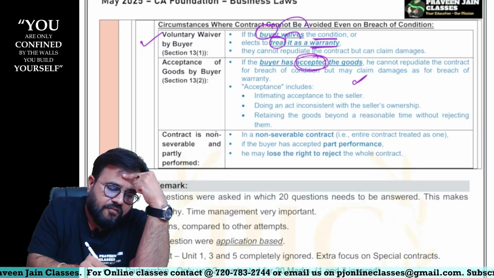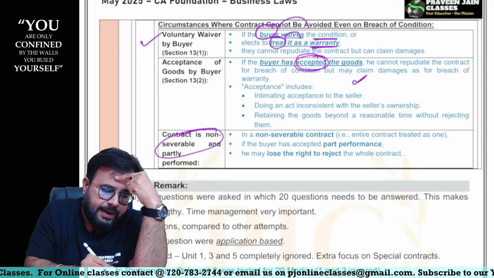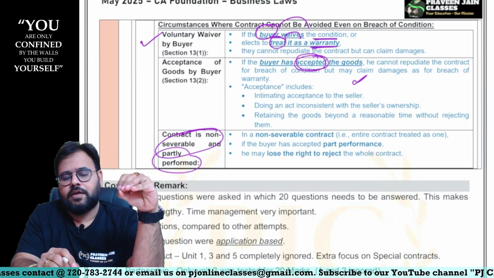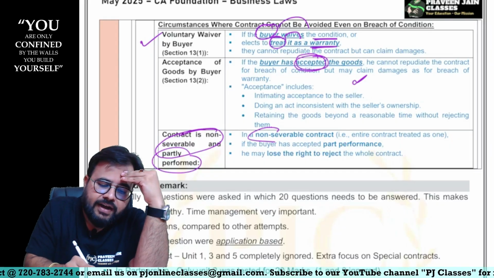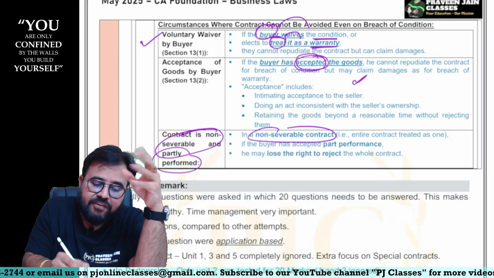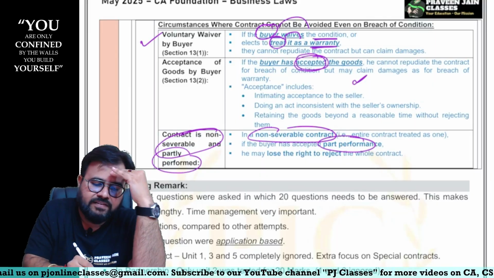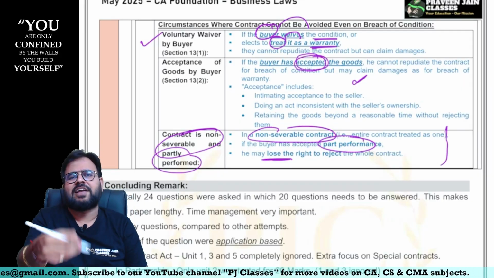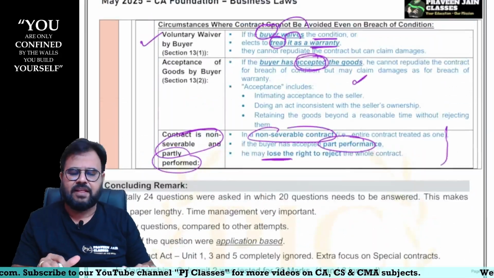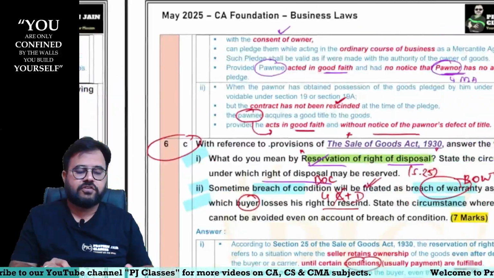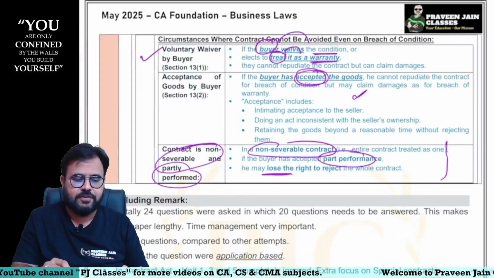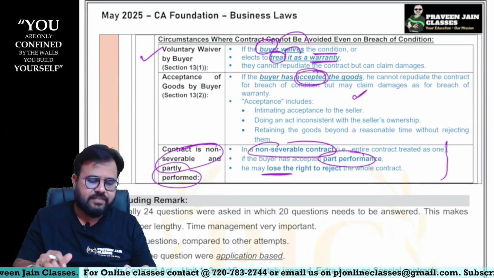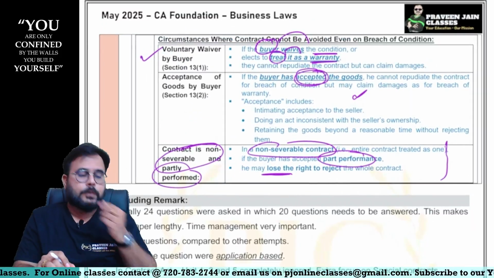Or where the contract is non-severable and partly performed, sir. In other words, here the contract is not separable, in which part performance is made, sir. Then in such a situation, you lose the right to rescind. A beautiful example we could have taken, sir, but anyway it is getting very lengthy now, sir. So these are the questions which were asked in your exam, sir. So this was the analysis. Sorry, sir, some disturbance it was. So this was the total question paper, sir.